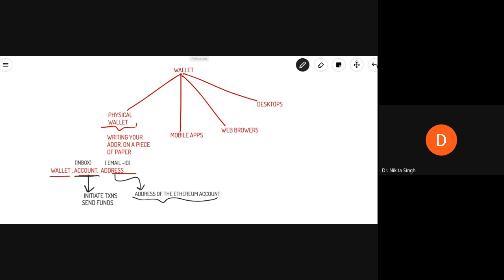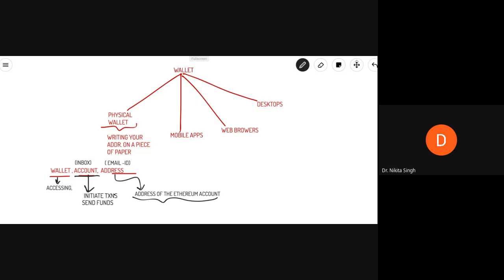So you have an account. Your account has an address, but when you want to access your account, you will have to use a wallet. Accessing and managing your Ethereum account is done with the help of a wallet. Once we finish studying Ethereum, we will also do a demo to see how Ethereum actually executes.